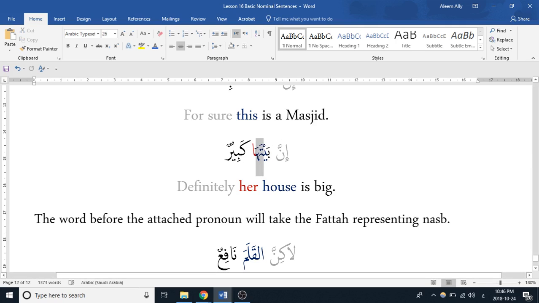And then after it we have a ha added on, and if you guys remember, when you attach a hiya to a noun, it becomes a ha with an alif. So what we actually have here is a mudaf, which is our bayta, and then a mudaf ilayhi. And the sign that it's mudaf is that it has no alif lam, has no tanween, and then we have an attached pronoun to the noun, so it serves as a mudaf ilayhi. We know our mudaf is definite, and then the word coming after is indefinite. And we know that because of the tanween, so we're going to go ahead and drop our "is" here. So it becomes inna baytaha, so for sure, her house is big.